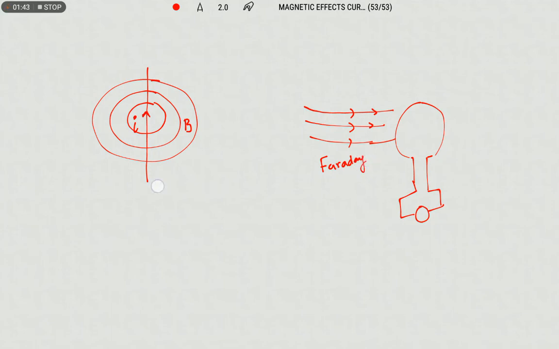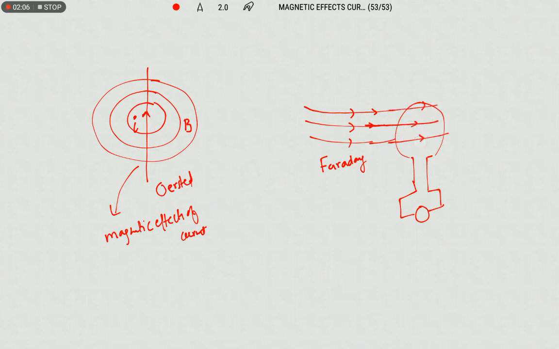The first phenomenon, that due to flow of current a magnetic field is set up, was first observed by the scientist Oersted, and it is studied under the magnetic effects of current. But here, when the magnetic field around a coil changes, current is set up in the conductor. This phenomenon was first observed by the scientist Faraday, and it is named electromagnetic induction.